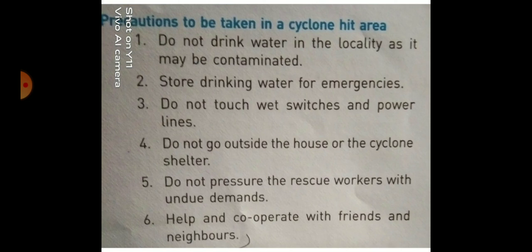Precautions to be taken in a cyclone hit area. First, do not drink water in the locality as it may be contaminated. And second point, store drinking water for emergencies. And third point, do not touch wet switches and power lines. And fourth point, do not go outside the houses or the cyclone shelter. And point 5, do not pressure the rescue workers with undue demands. And point 6, help and cooperate with friends and neighbors.